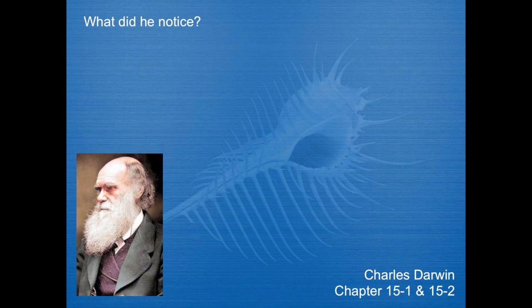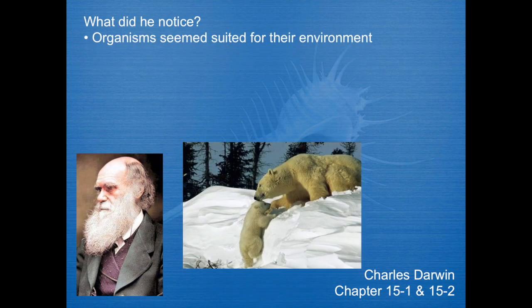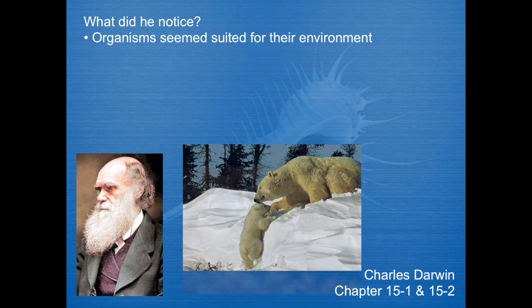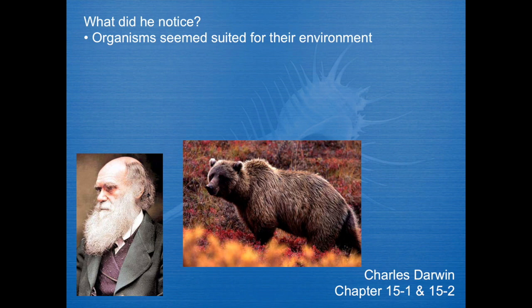What did he notice as he was traveling around the world? He noticed that organisms always seem to be very suited for their environment. So the classic example would be a polar bear in a snowy climate, blending in, having very thick fur, but having the proper camouflage. Just as much as brown bears, for instance, would blend in with a more forested environment.